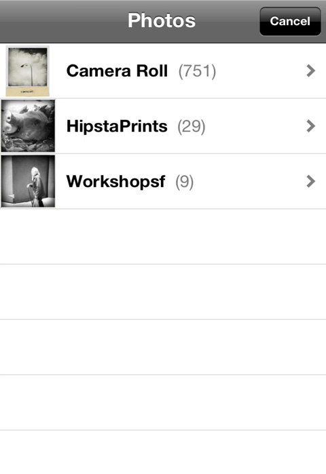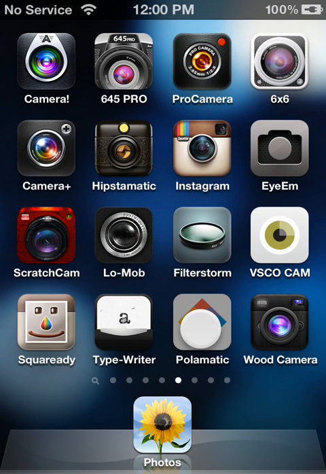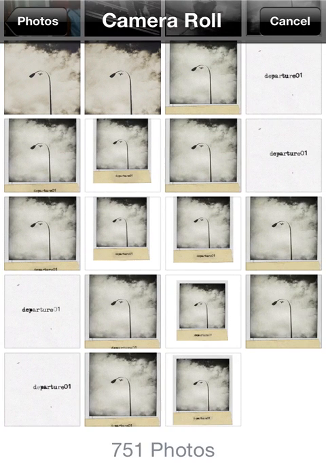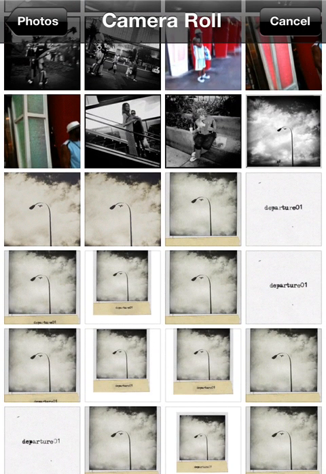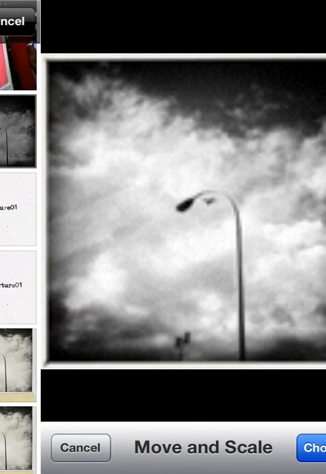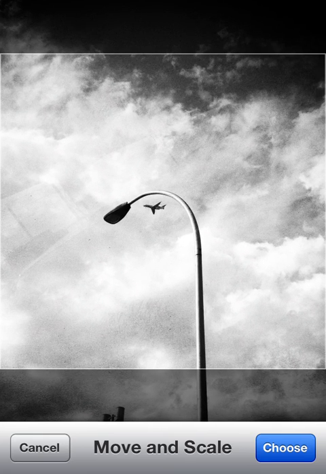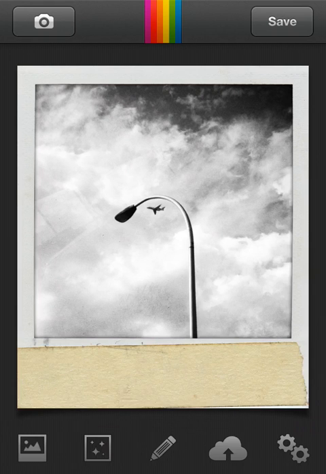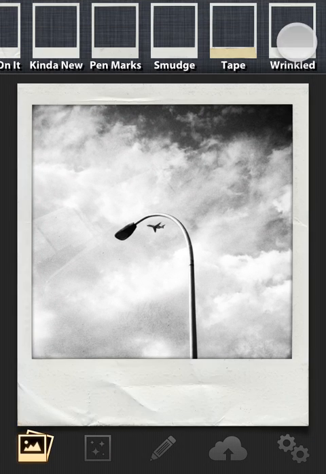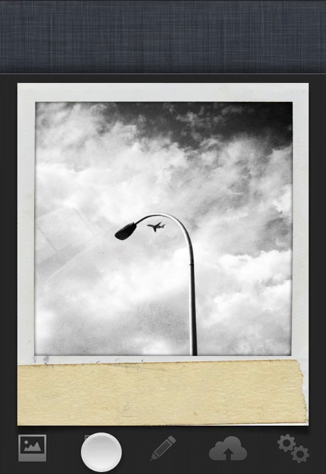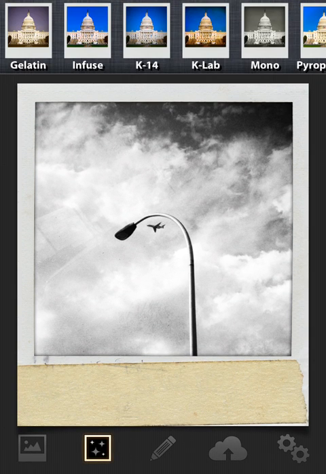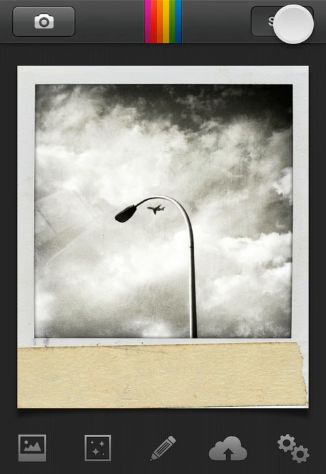So currently I'm in an app called Polomatic, and Polomatic allows you to bring in images. I'll bring in the original image here. There's the original image, and scale it up a bit to get rid of that border. In fact, let's crop it, maybe something like that. The original here was shot on Hipstamatic, and you can see we can add all kinds of crazy borders. We'll just go with the tape one. We can even add some filters. I'll go with the mono one. That looks good, and let's go ahead and save this.